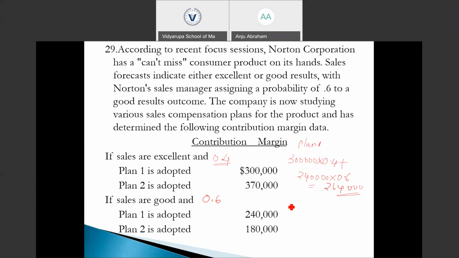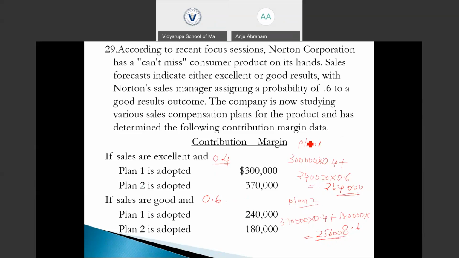And let's take plan B. So plan 2, what is it? 370,000 will be the contribution margin if the sales are excellent, having 40% probability, plus 180,000 will be the contribution margin if the sales are good, having a probability of 60%. So the expected cash flow is going to be 370,000 into 40% plus 180,000 into 60%. Total will be 256,000.